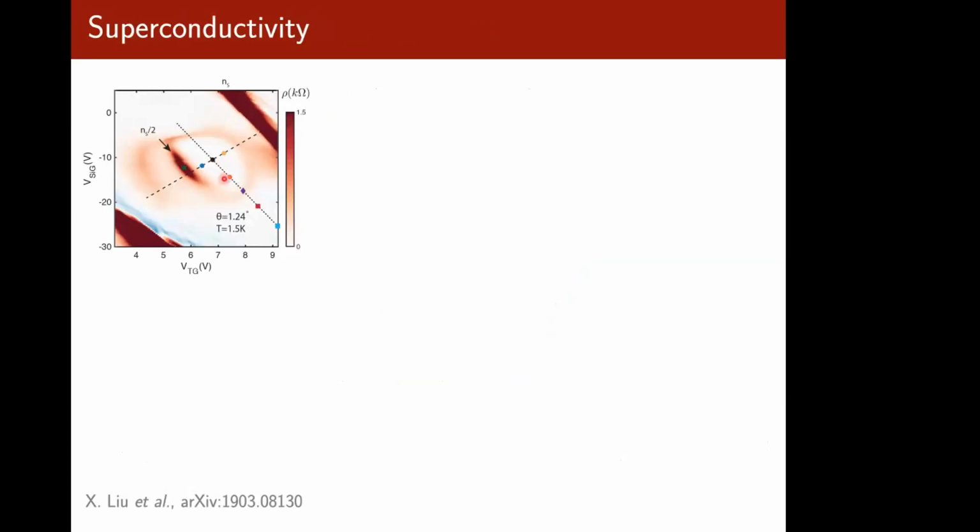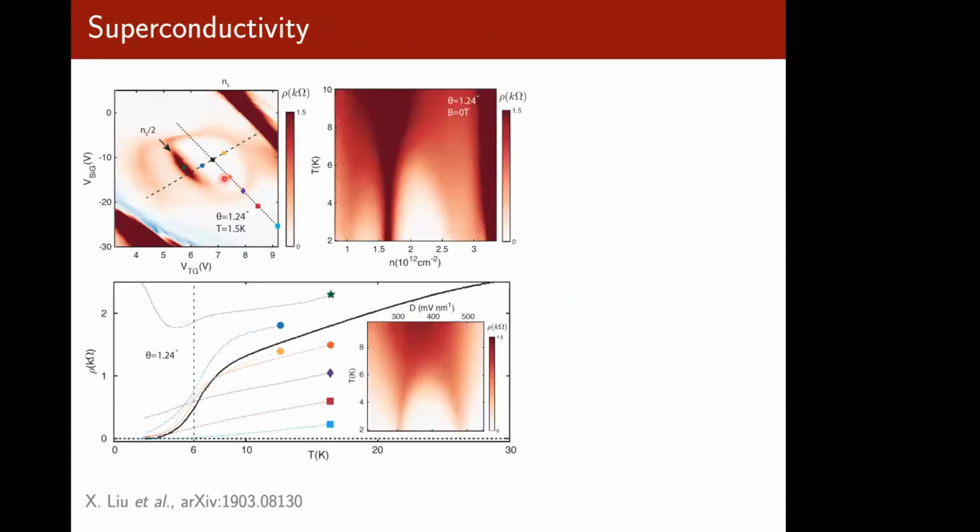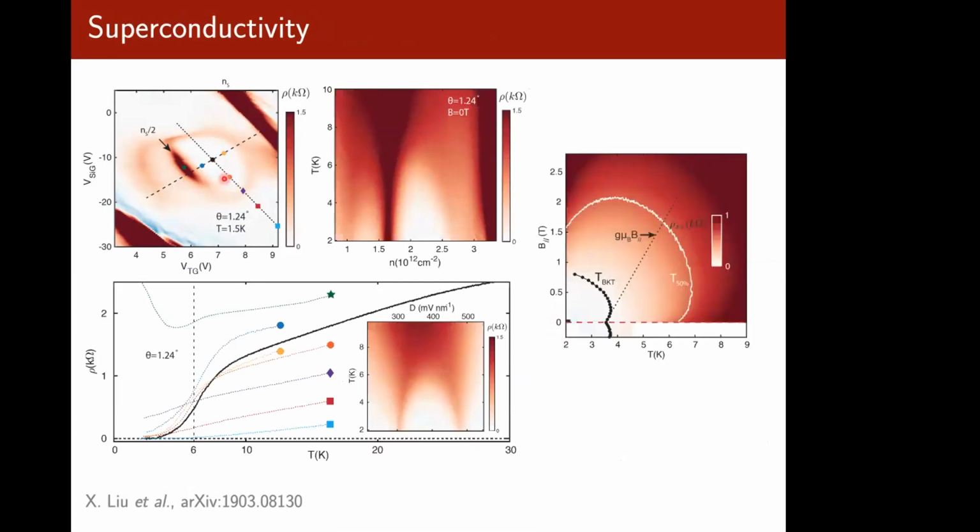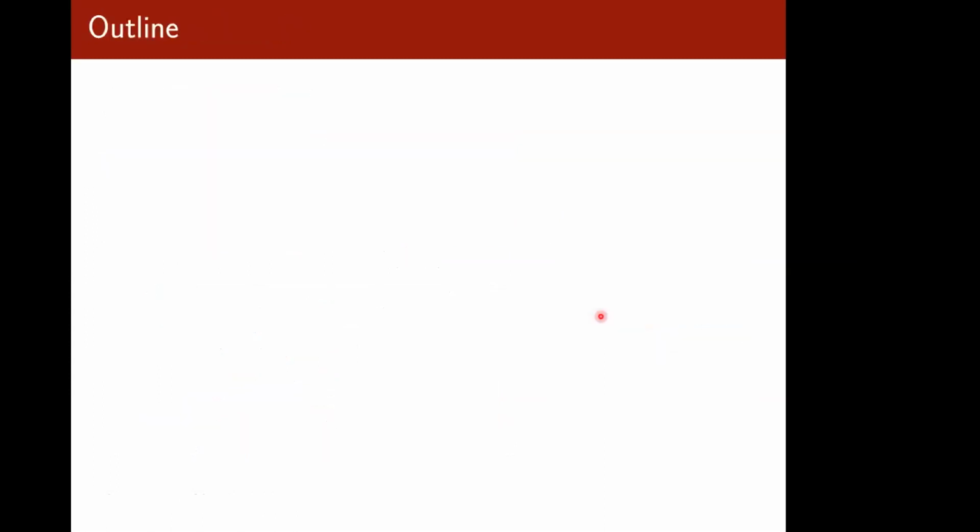And in the system, it's found to be very fragile. It's very sensitive to doping, and it disappears if you move slightly away from optimal doping. The superconducting critical temperature was found to be of the order of a few Kelvin. But what's more interesting is that the superconducting transition temperature is found to increase linearly with the weak in-plane magnetic field. And this is a strong indication of triplet pairing.